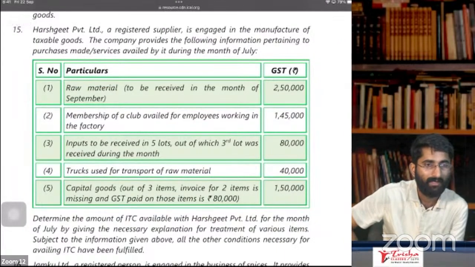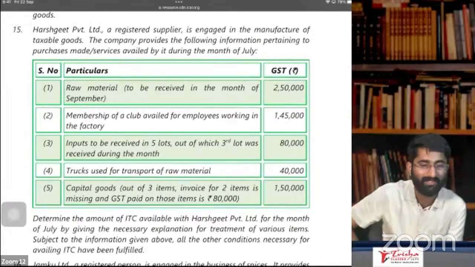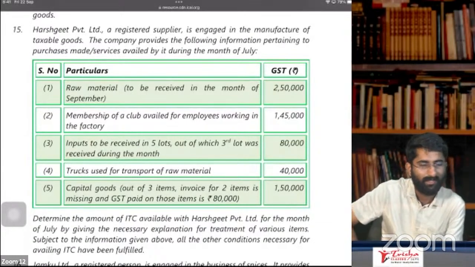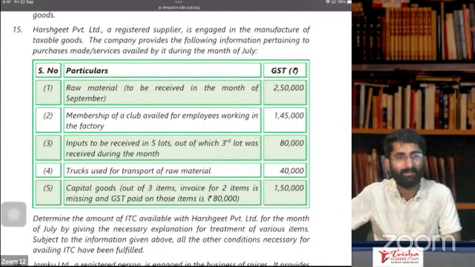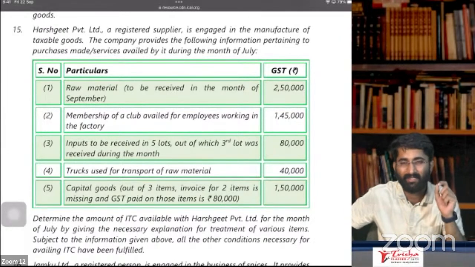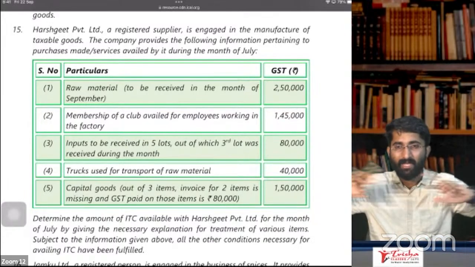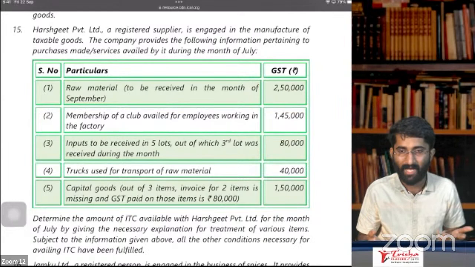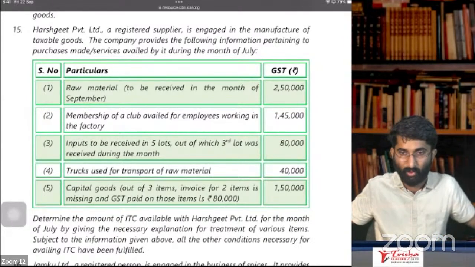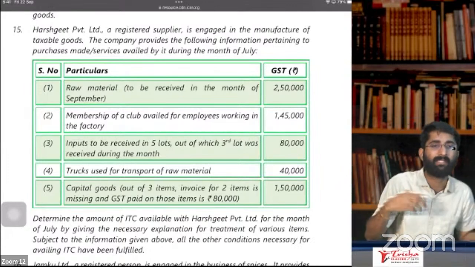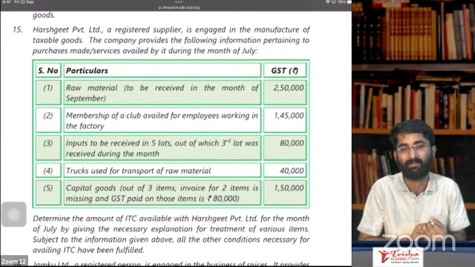Sir, what if vehicle is a bus having more than 13 seating capacity? You will get the ITC. Hriday Shetty, you'll get the ITC. Don't worry, you'll get the ITC. Sir, his question is, if I have a business, I am purchasing a big vehicle, seating capacity is more than 13. I am purchasing one bus, school bus, yellow color bus. It is for the transportation of employees. Will I get ITC? Yes, I'll get ITC.